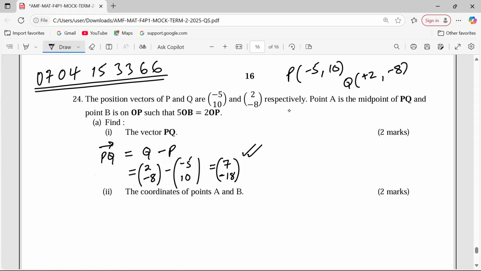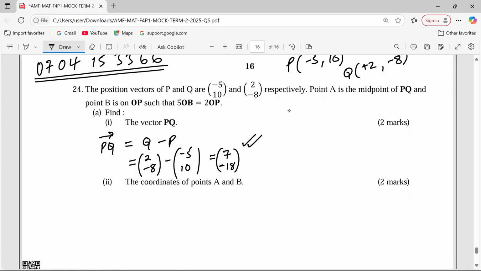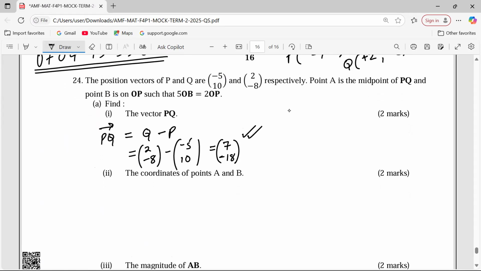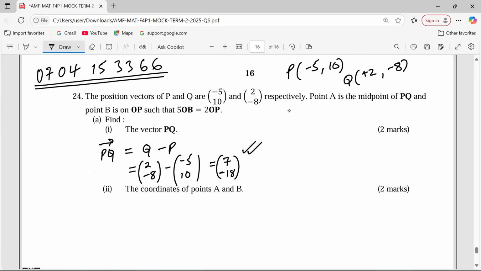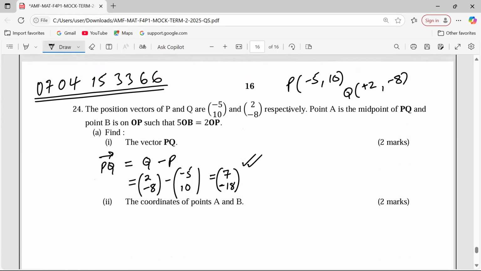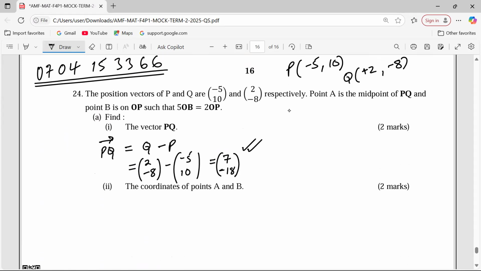Where is A? The midpoint of PQ. If it is the midpoint of PQ, and we have the coordinates of P and Q, then we need to take the midpoint being equal to -5 plus 2, and we divide by 2. Then y and the other y also divide by 2.